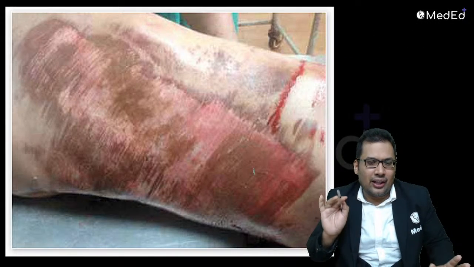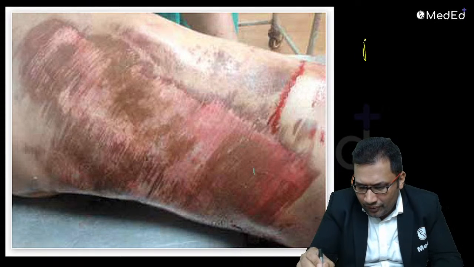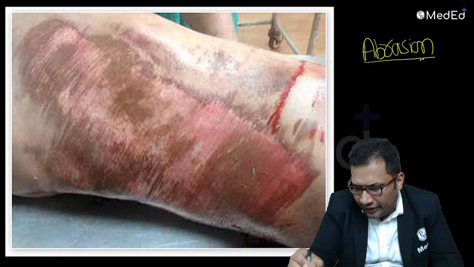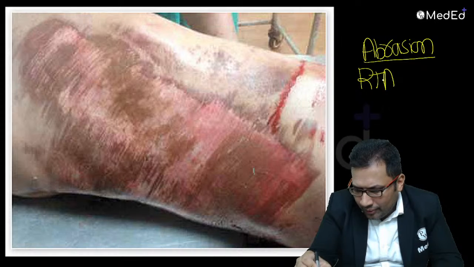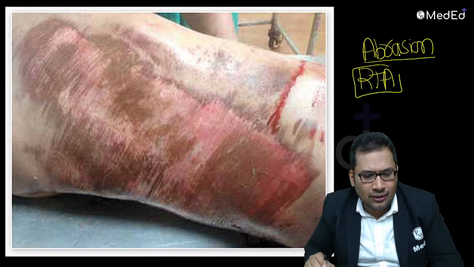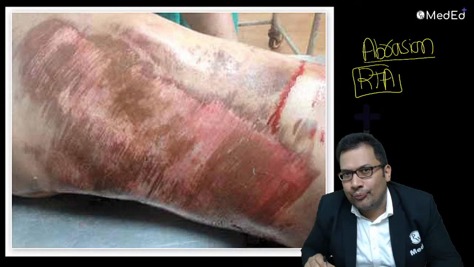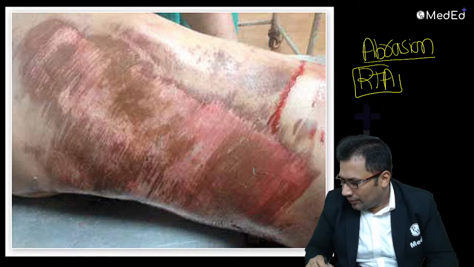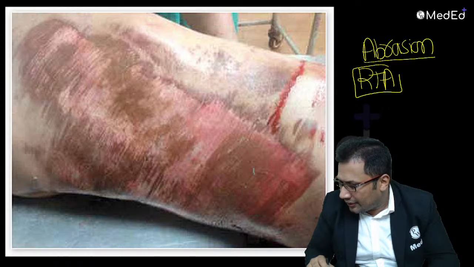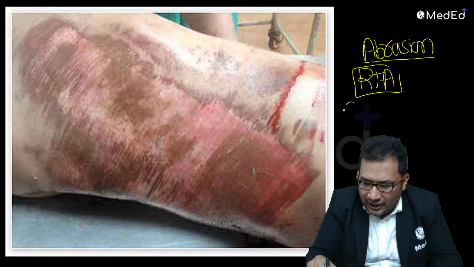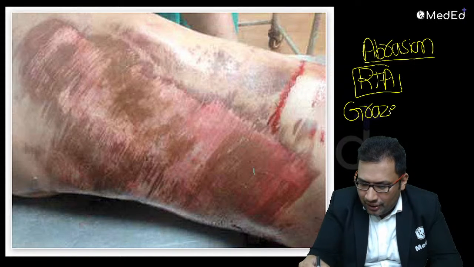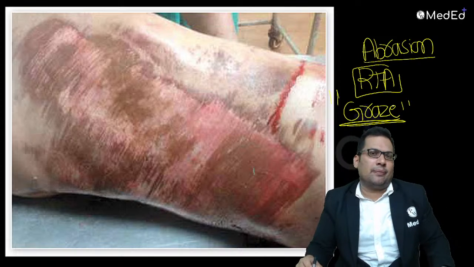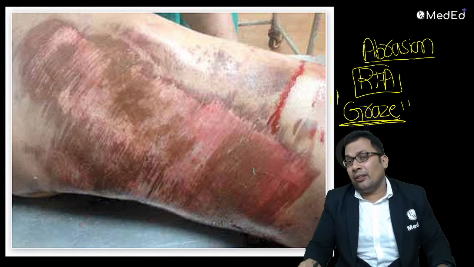Look at this. Can I identify now this abrasion? Look at this picture. A case of road traffic accident. You can see the parallel lines and also denuded epithelium. Looks like brush burn injury. What is it? Yes, drug of choice, Dr. G. Very good. This is nothing but your graze abrasion. Very, very frequently asked. Dear students, very frequently asked question it is.